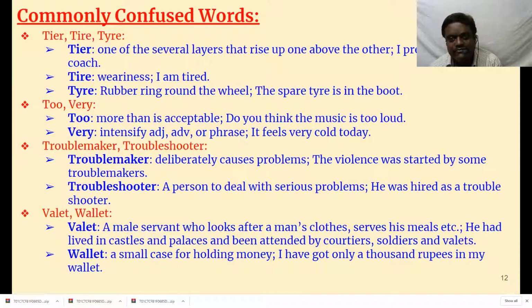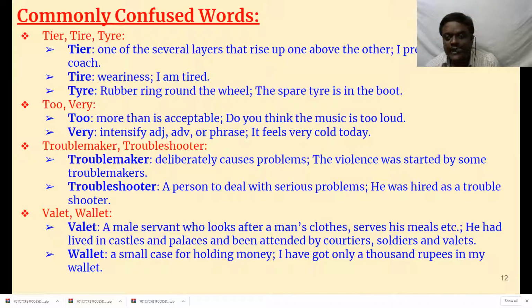So the meaning of very is it only intensifies the meaning of the adjective, adverb, or phrase. It feels very cold today. You don't say very loud. You say too loud. You are too loud. Not you are very loud. You are too loud. Okay. Very only intensifies the meaning of adjective or adverb or phrase.